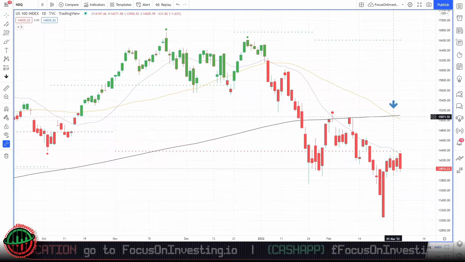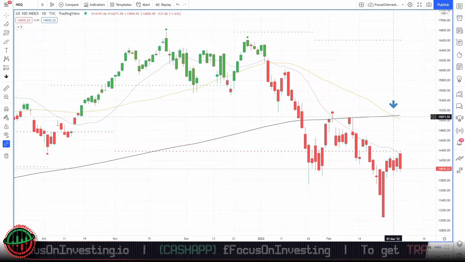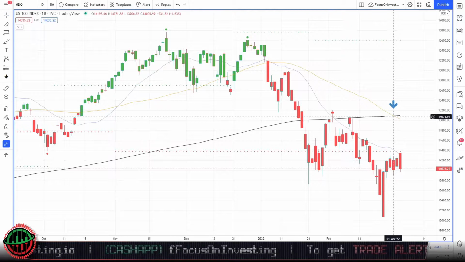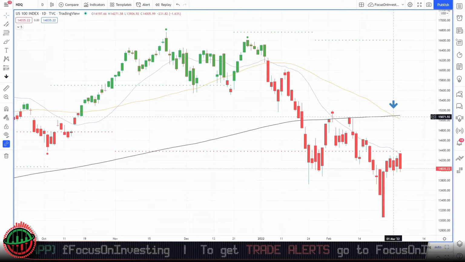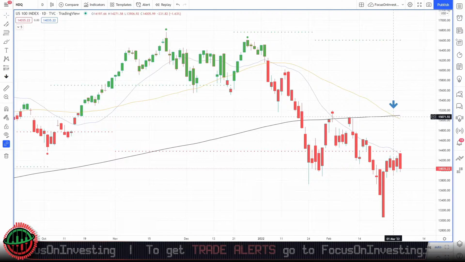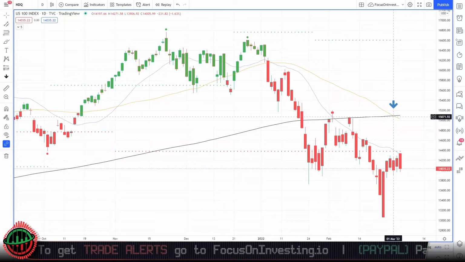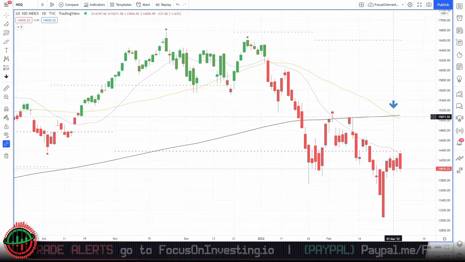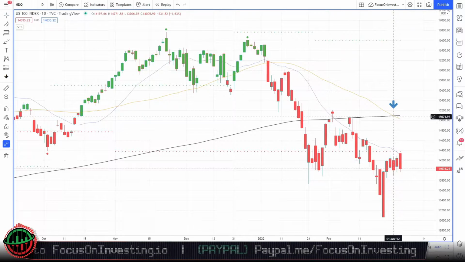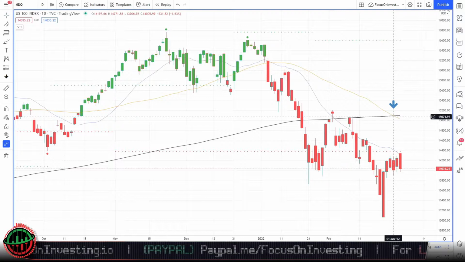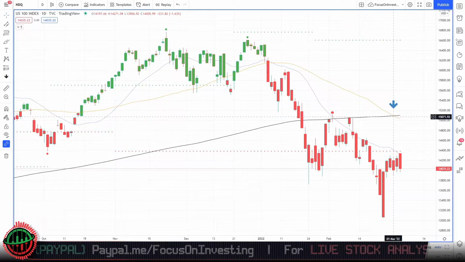Well, not so fast. And why do I say not so fast? Well, there's one thing you have to understand about technical analysis and technical indicators. There are two different types of indicators. There are leading indicators and lagging indicators. Leading indicators allow you to predict where price will go, and lagging indicators confirm price action for you. And the moving averages are actually a lagging indicator, meaning that the moving averages actually confirm what price has already done. So us looking at the death cross on the moving averages is price confirming that the Nasdaq US 100 index is actually in a bear market. But as I say, it's a lagging indicator.